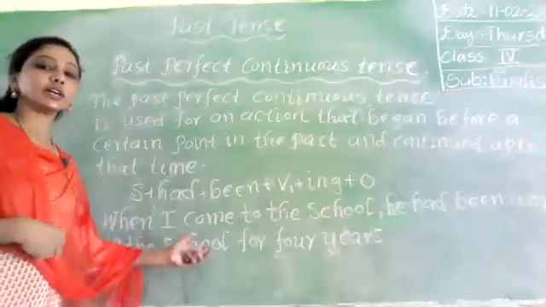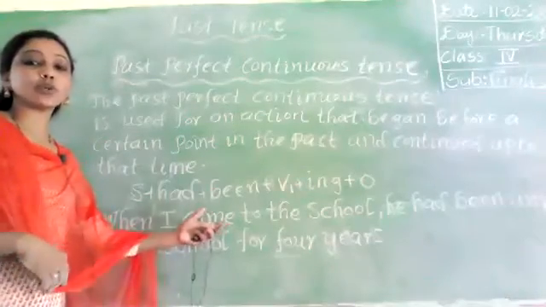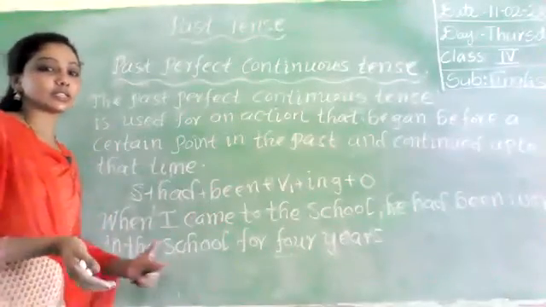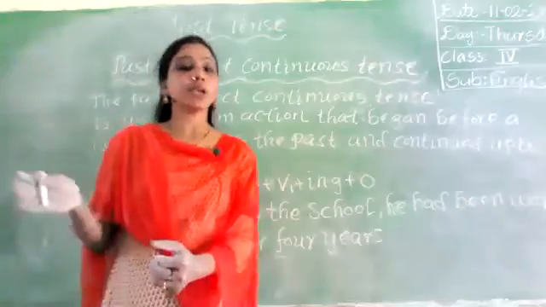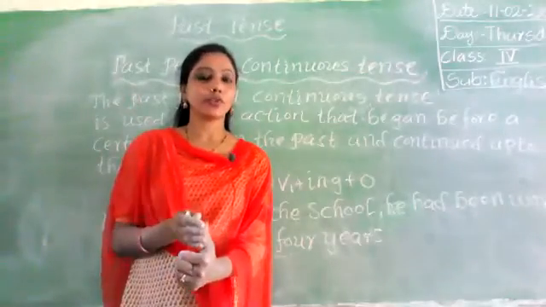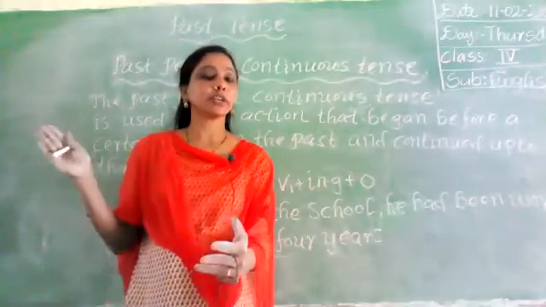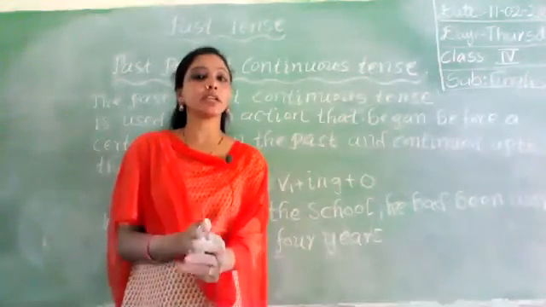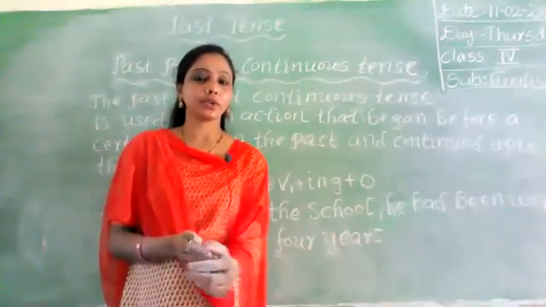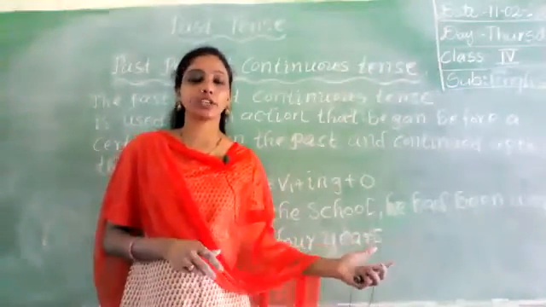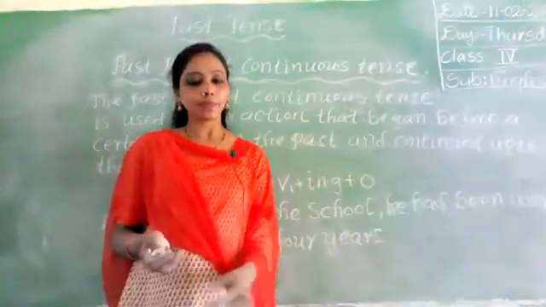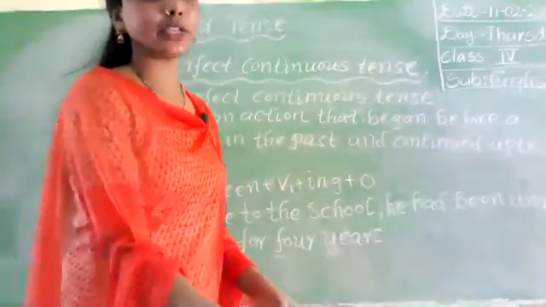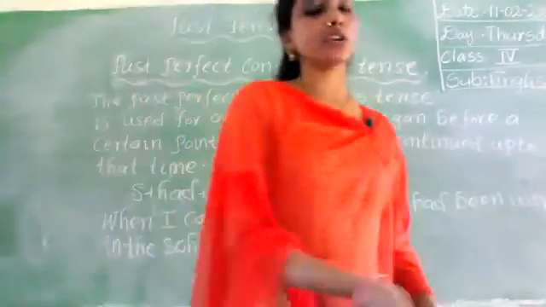Okay, so here we discuss another person who had been working for 4 years. When I came to the school, at that time, he had been working for 4 years. That means he started that work in the past and was also continuing in the past. Okay, at a certain time he was continuing the work. So such work we will discuss in the past perfect continuous tense. Okay, is it clear, students? So if you understand that, shall we go to workbook?